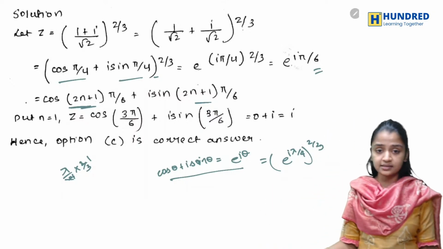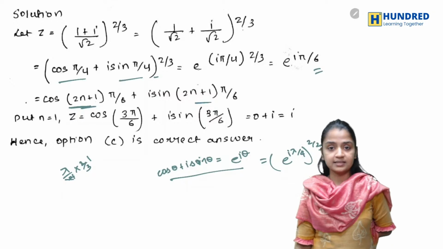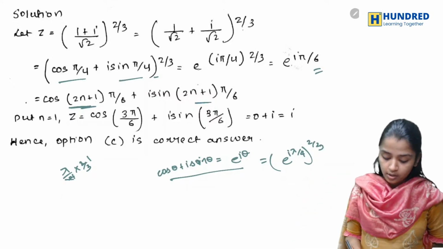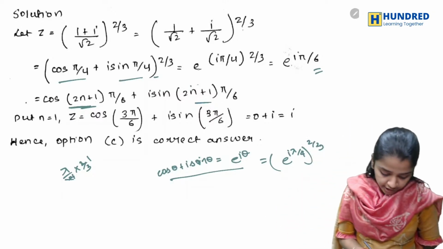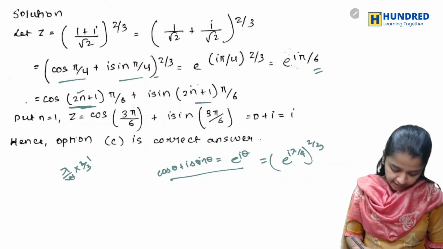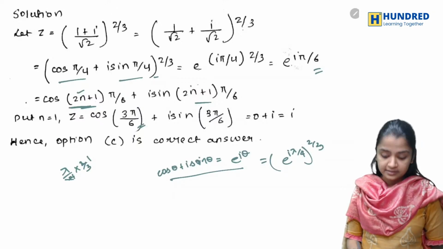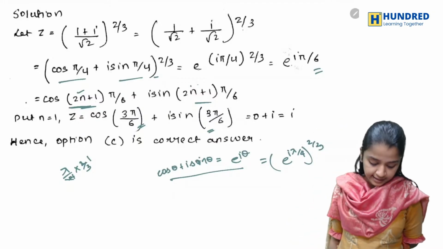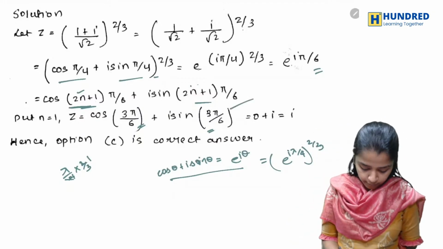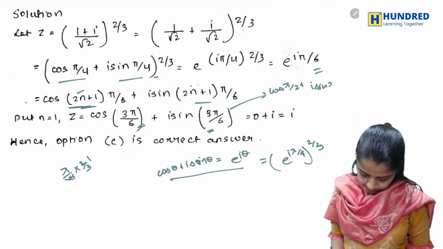You can write it just as this, or you can write cos of (n plus theta) into pi by 6, like that also you can write it, because n can hold any value. Suppose if n is 1, it will become 3, right? So if n is 1, it will become cos 3 pi by 6 plus i sin 3 pi by 6. So basically it will become cos pi by 2 plus i sin pi by 2.